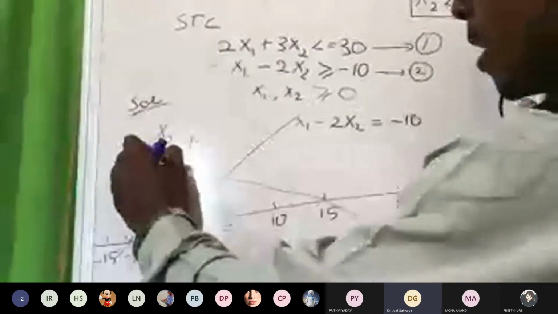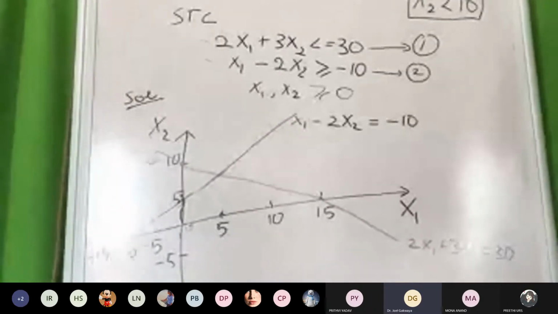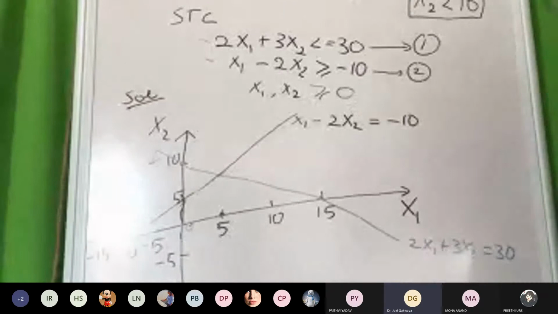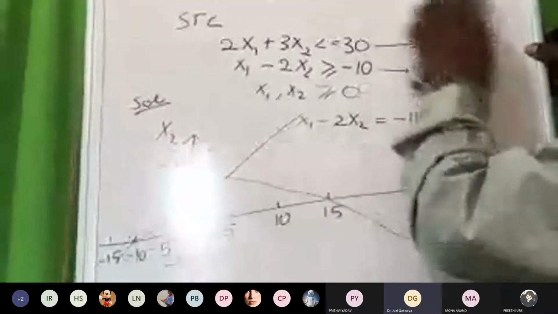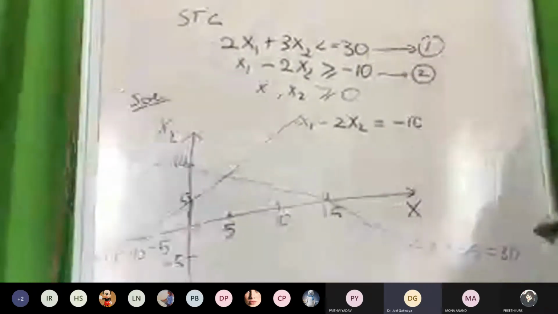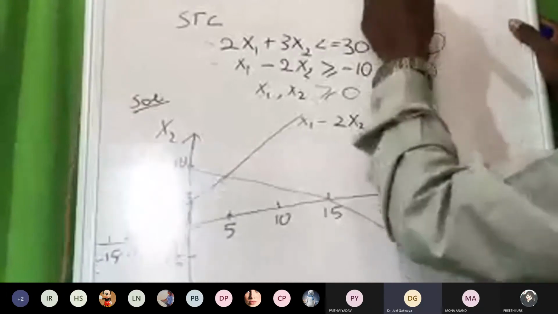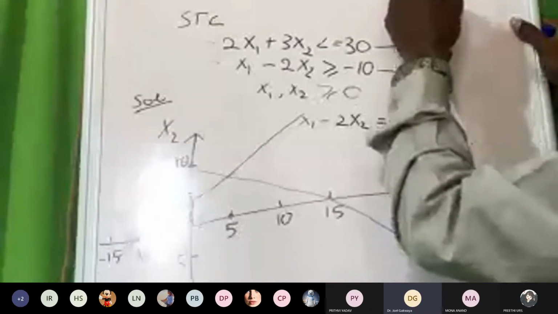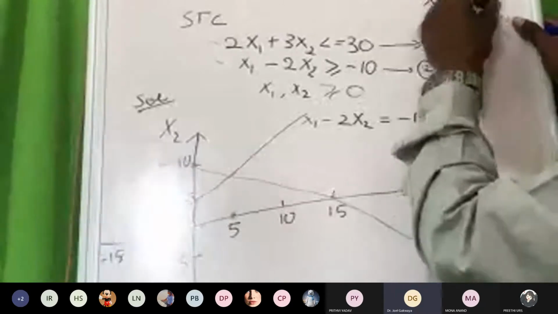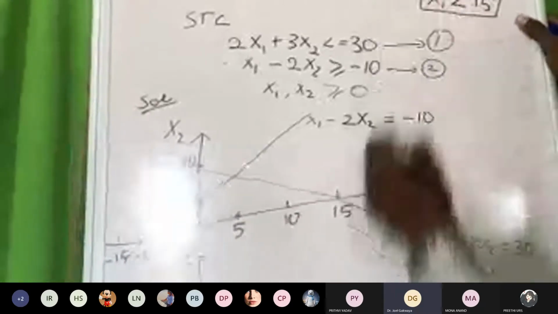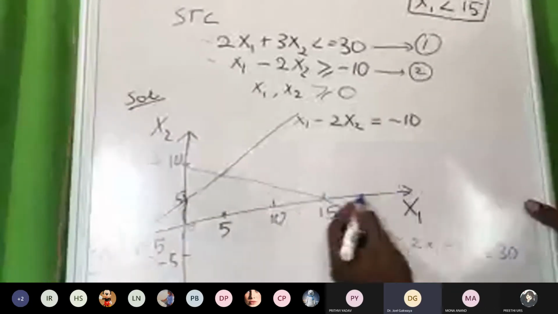So x2 should be below 10, which means it should be below here. Are you following? Next, come to the second one. If x2 is equal to 0, then 2x1 should be lesser than 30, so x1 is lesser than 15. Now, where is the 15? 15 is on the x axis of x2.